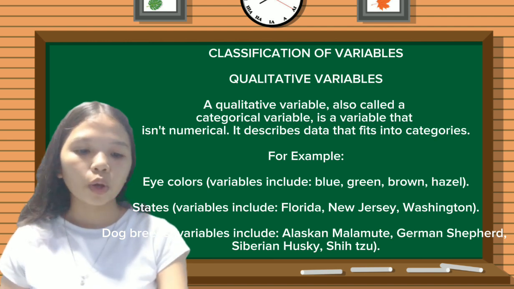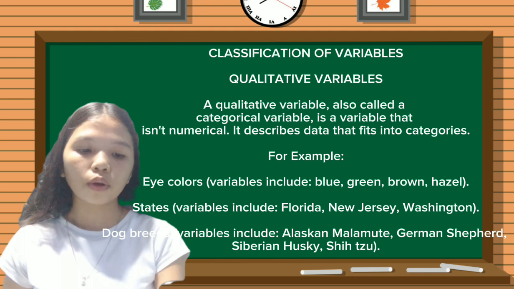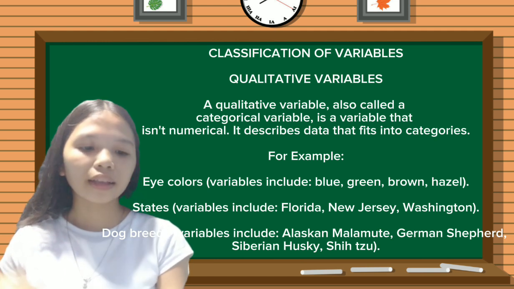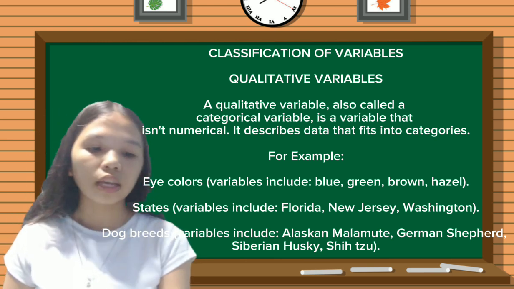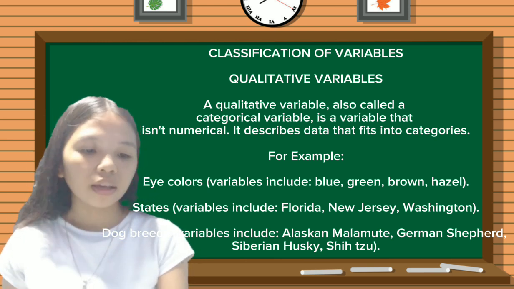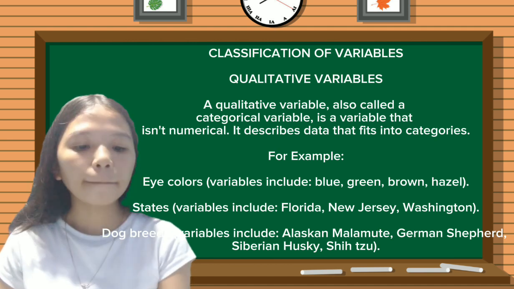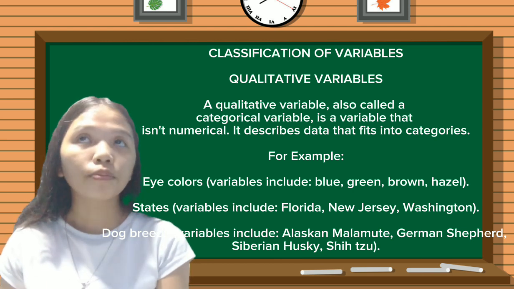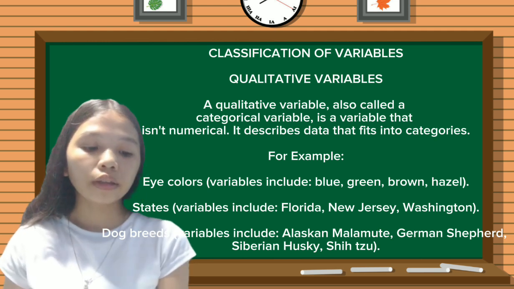First are the qualitative variables. Qualitative variables are also called categorical variables. It is a variable that isn't numerical, so it describes data that fits into categories. For example, your eye color, where the variable values include blue, green, brown, and hazel.